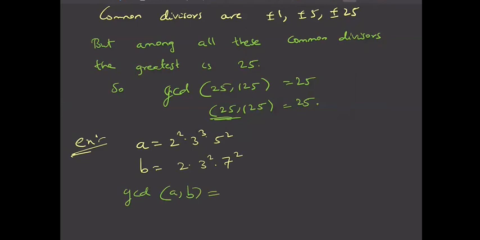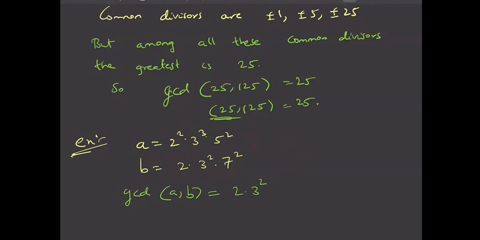So let us talk in terms of primes. In prime 2, 2 is common in A and B, only 2 is the greatest common. And in 3, what is the greatest common? 3 square is common to both A and B. So 3 square is the greatest common in A and B. Is there anything else? No, because 7 is there in B but not in A, and 5 is in A but not in B. So neither 5 nor 7 is common.